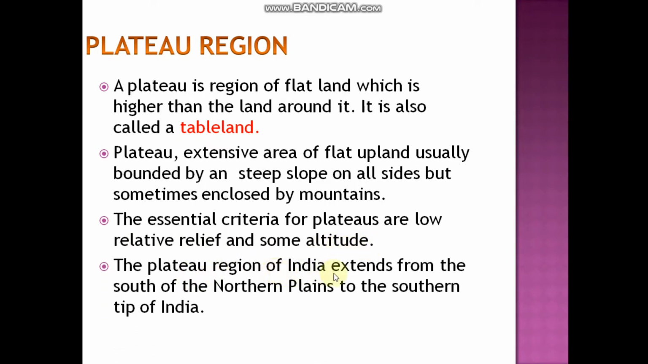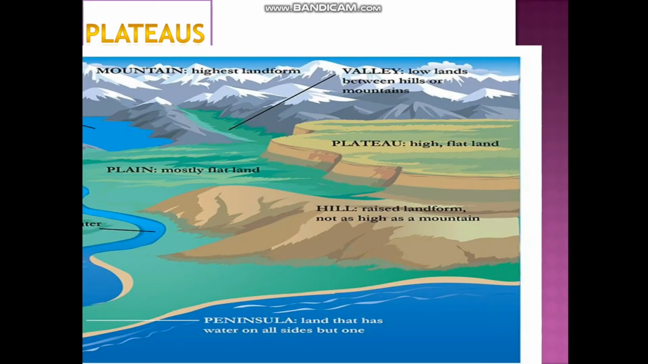The plateau region of India extends from the south of the northern plains to the south tip of India. So which is the southern tip of India? That is the peninsula. Next we shall be saying, see, this is a plateau. A plateau is a high flat land, and we have seen that sometimes this plateau will be surrounded by mountains.